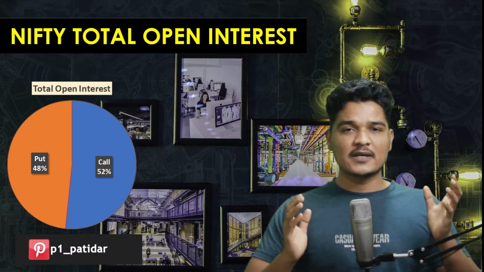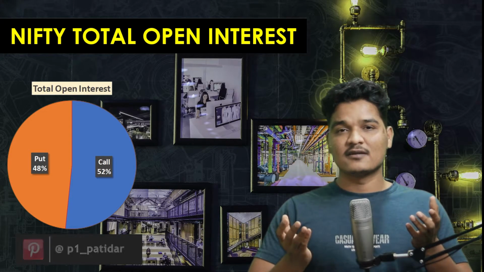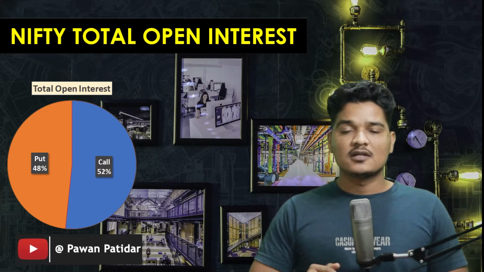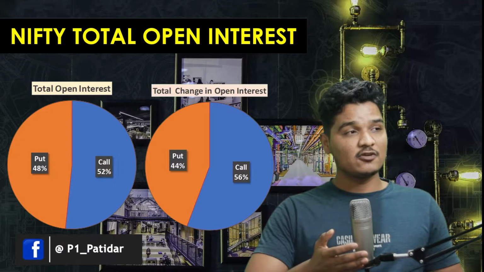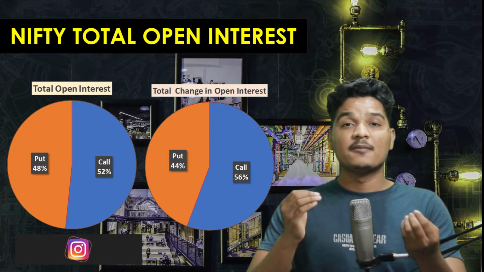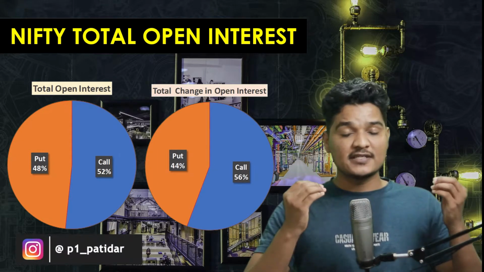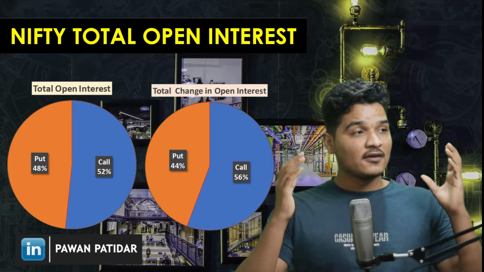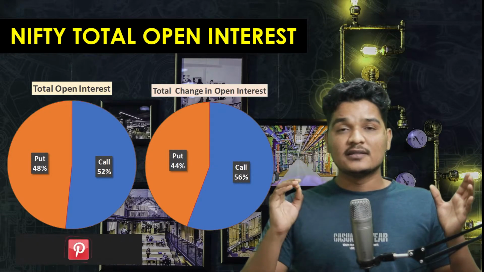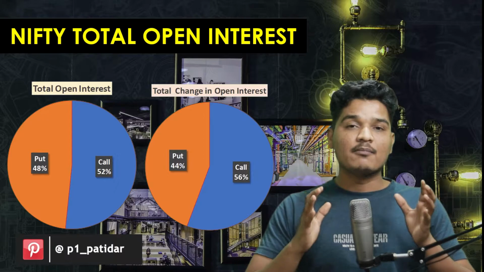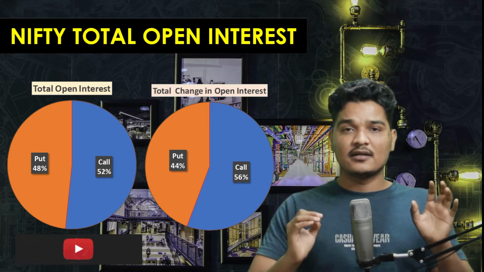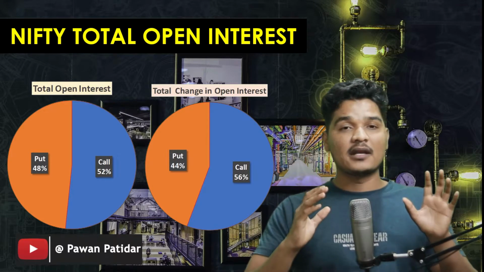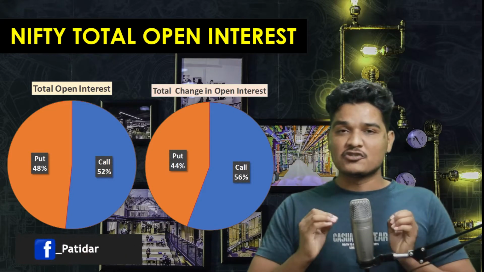So till next expiry you can say there are 50-50 chances the market may go down or up. Now let's see today's picture, which is the total change in open interest. If you see the total change in open interest, here 56% bearishness was in the market, because 56% call has been sold. If 56% call has been sold, then it is indicating that today the market was bearish, and it also indicates that in the next trading session also the market is going to be bearish if the situation remains the same.